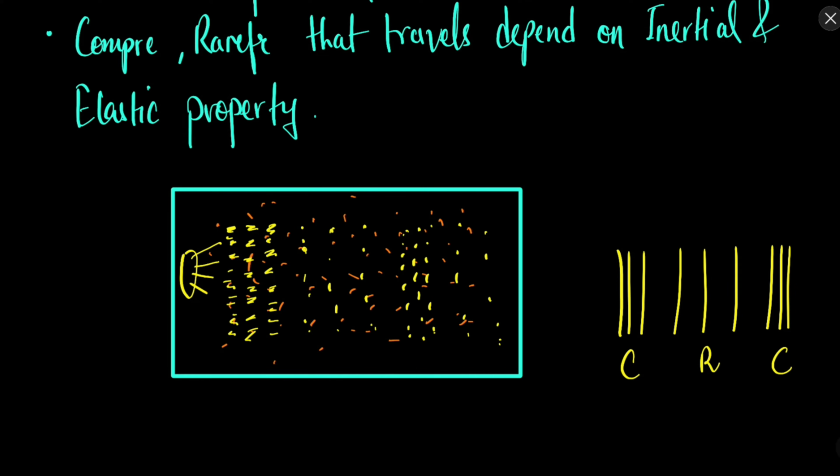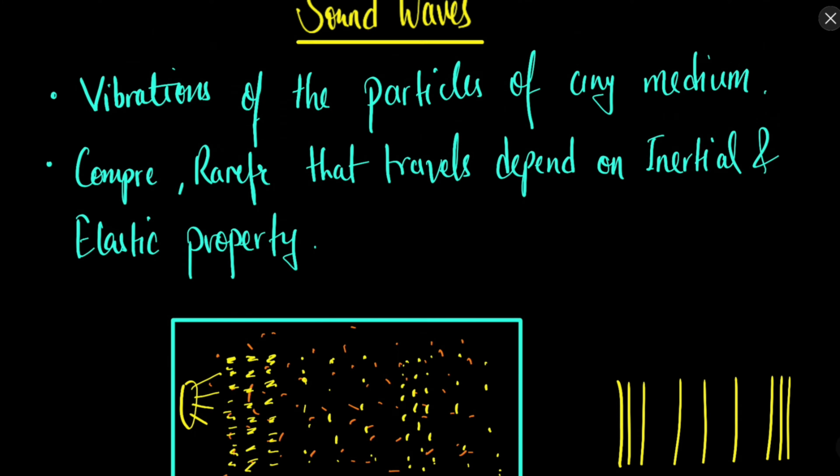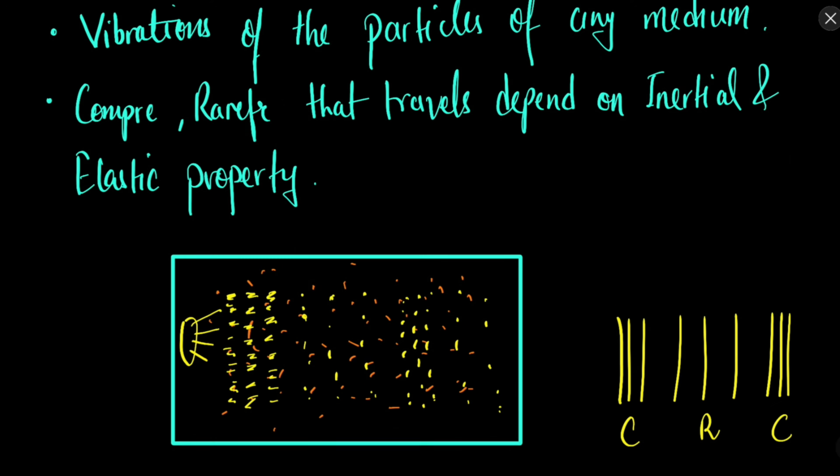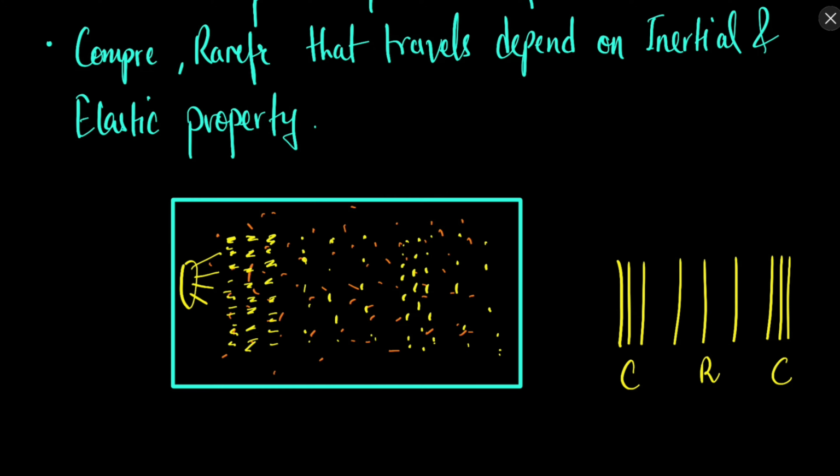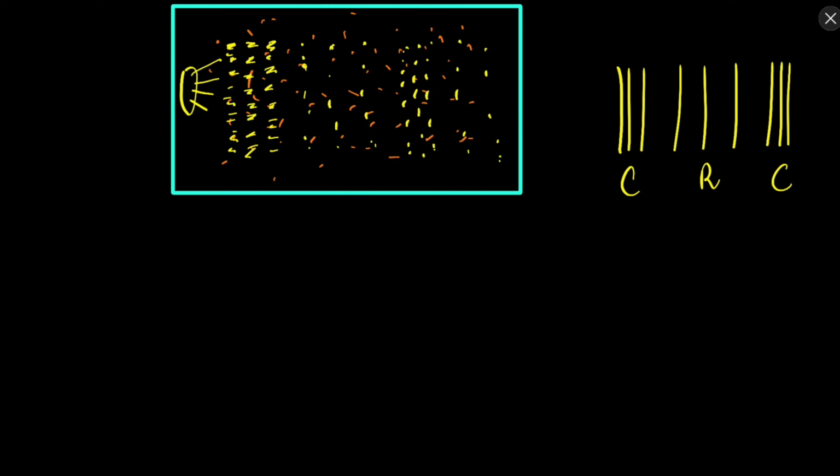So the compressions and rarefactions alternate. When the source vibrates, compressions are produced; then when the source moves back, a rarefaction is produced. So compression, then rarefaction, compression, then rarefaction. This is how sound travels in a medium. Sound is the vibration of the particles of the medium.